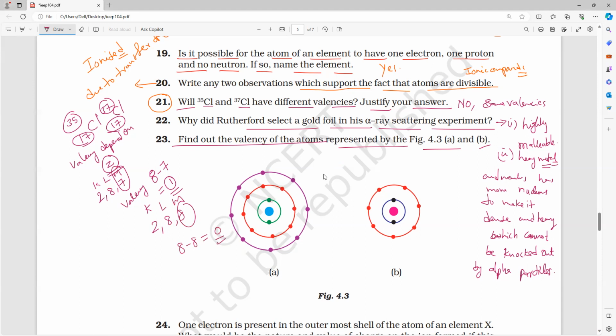Zero. Second one, 2, 7. So what is the valency? 1. Valency is 8 minus 7, which equals 1. Finish it. That's all. This is the electronic configuration, K and L. Make it fast, everyone.